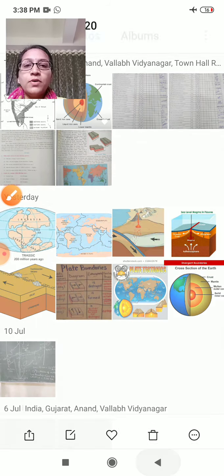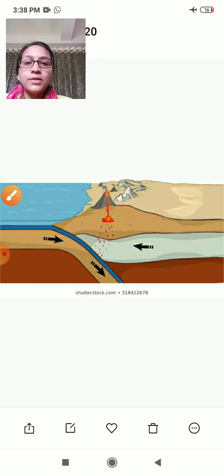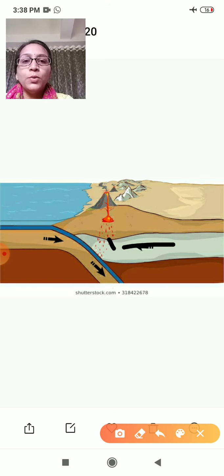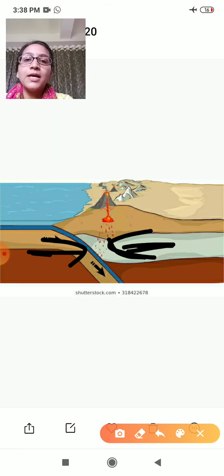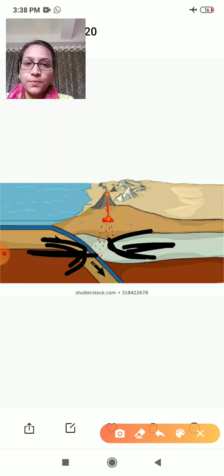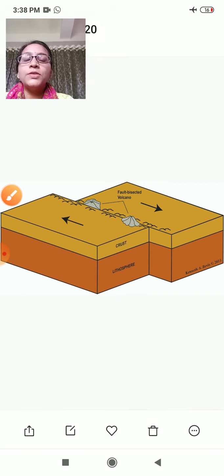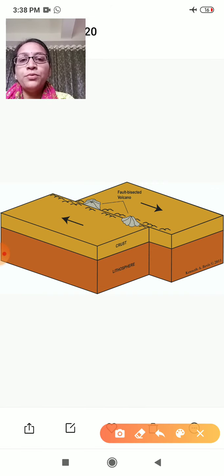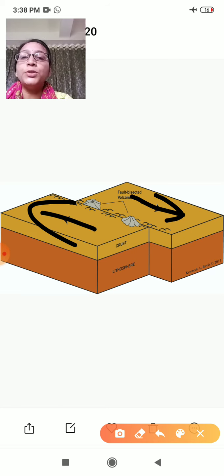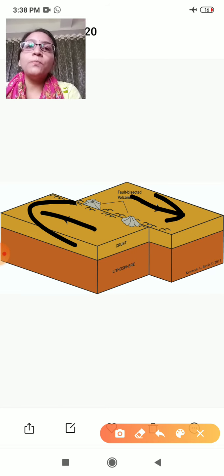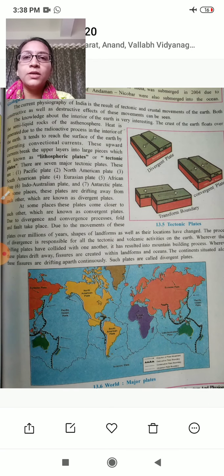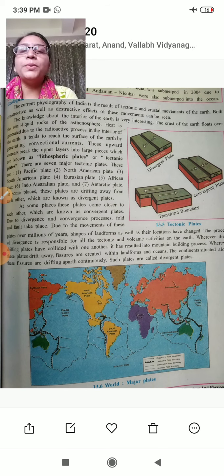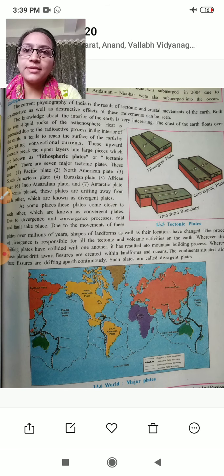Second, we have convergent plates, in which the plates are coming closer to each other. They are known as convergent plates. And third, we have the transform boundary. In a transform boundary, the plates are going opposite to each other. They are known as transform boundaries. So because of these tectonic movements, this type of plates came into existence.